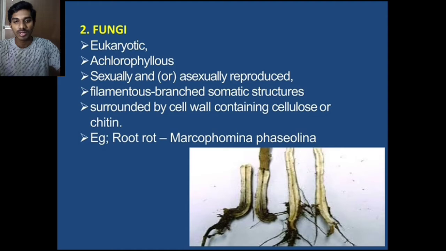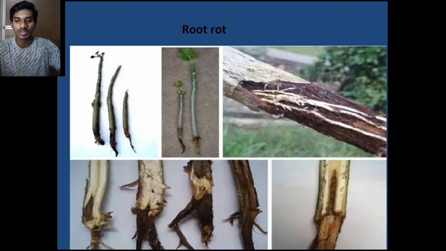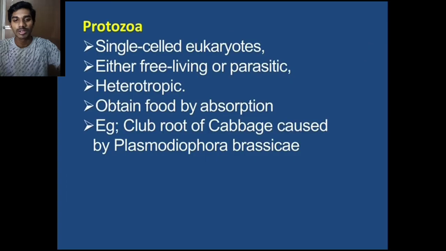In this photo, we see the root rot caused by the fungus Macrophomina phaseolina.